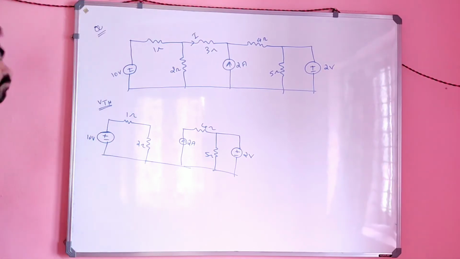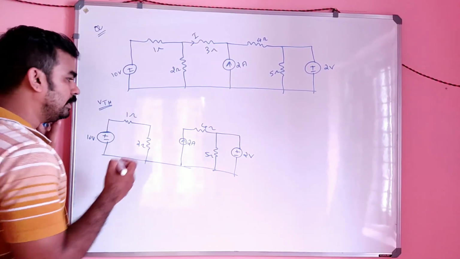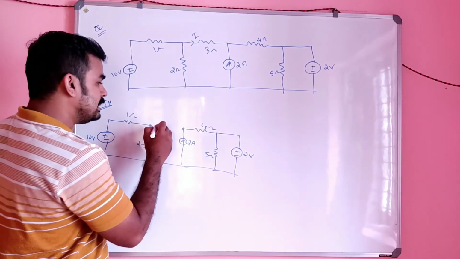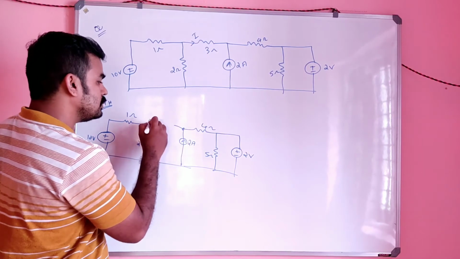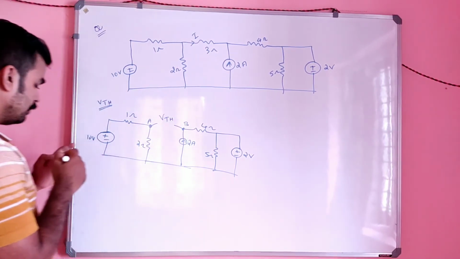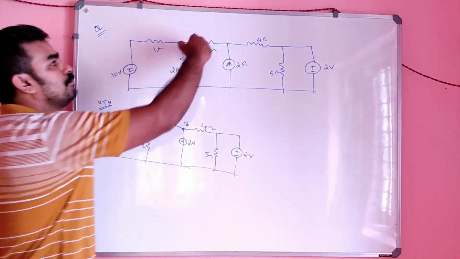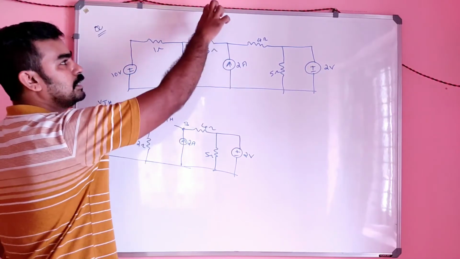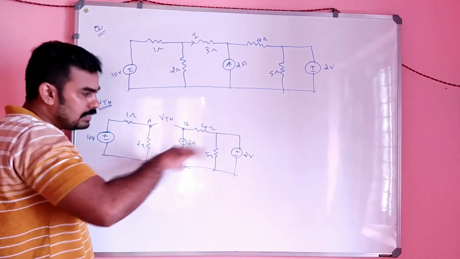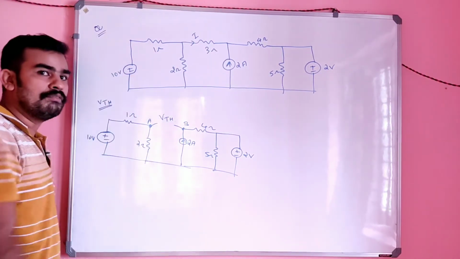So now you have to find the voltage in between these two. Suppose this is A and this is B, this is the terminal Thevenin's voltage. So for finding the Thevenin's voltage, first step you remove the 3 ohm, and some remaining section will be there, no? So across these terminals you have to find the value of Thevenin voltage.